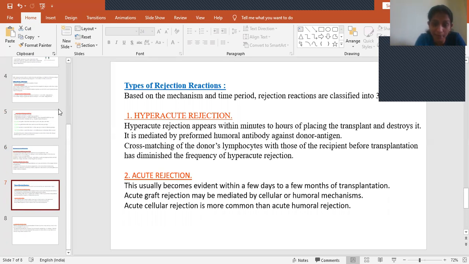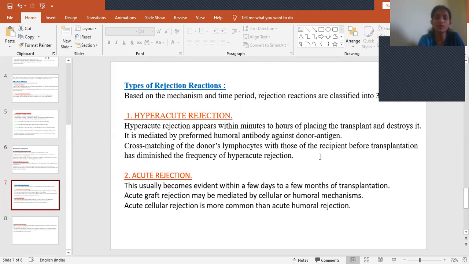So here, the time period is very short. Within minutes to hours, the rejection may take place and destroy the graft. It is mediated by preformed humoral antibody against donor antigen. Already in our body, we have some preformed antibodies. Immediately when the graft is placed, the preformed antibodies directly start attacking and will damage the graft within a few minutes to hours. So it is mediated by preformed humoral antibodies.